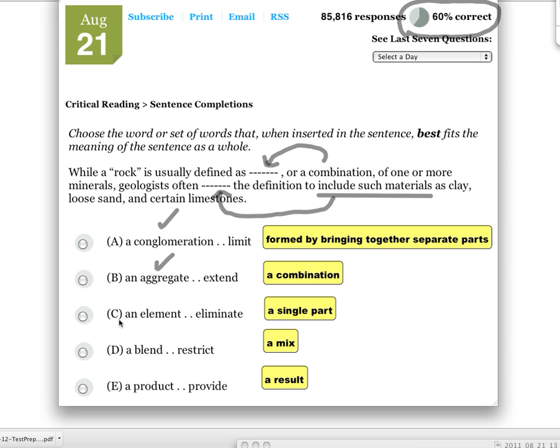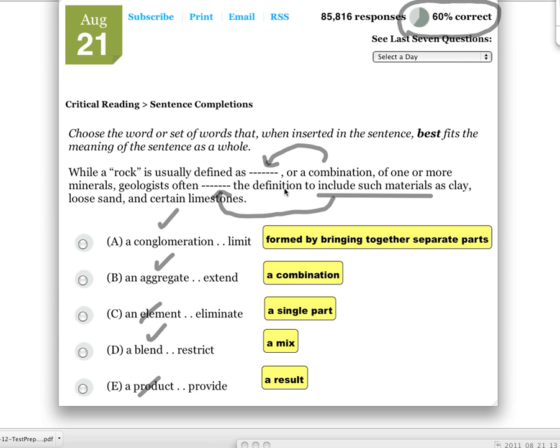An element, for C, well, an element is a single part, so that's not going to work. D, a blend. A blend is a mix, close enough. And then E, a product. Well, a product is just a result. That's not the same as a combination, so we can cross that one off. Okay? All right, now we want to look at the second columns here.